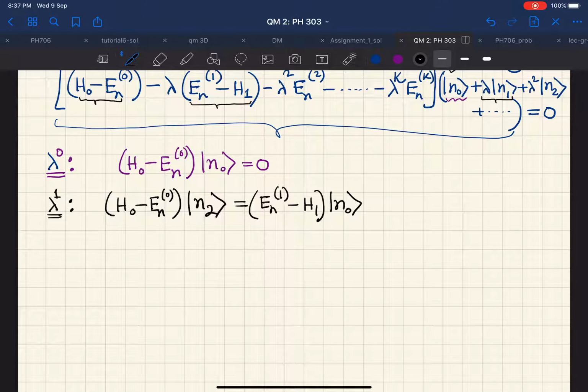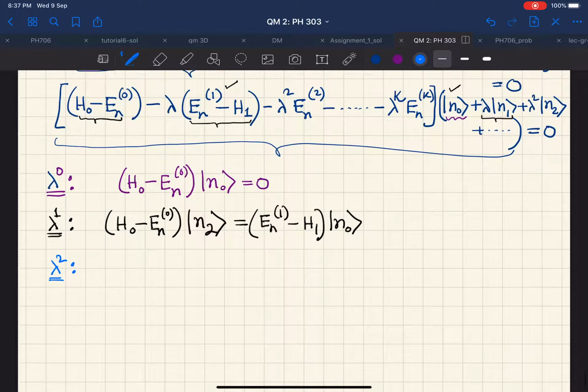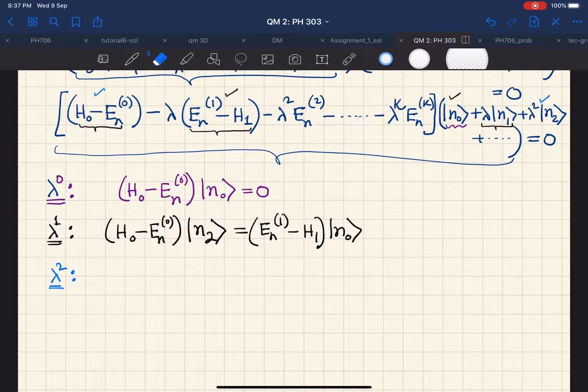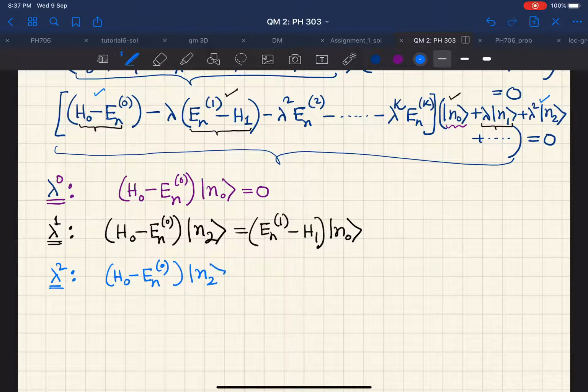Now let us look at the lambda to the power 2, or lambda square order term. What are there? We have this H0 minus En0 operating on ket n2, and this is going to give us H0 minus En0 ket n2.